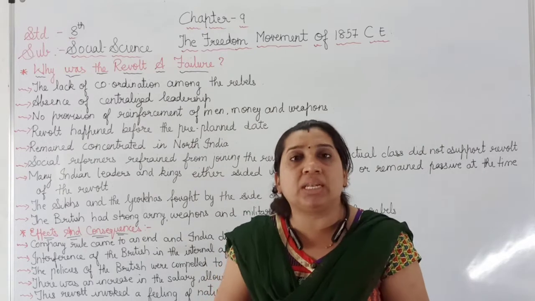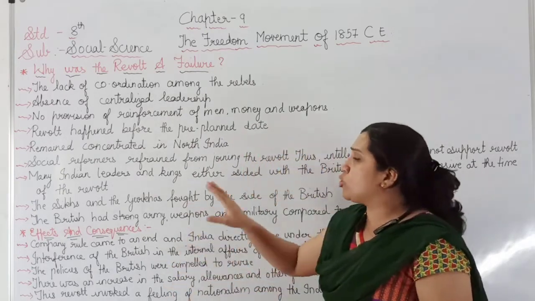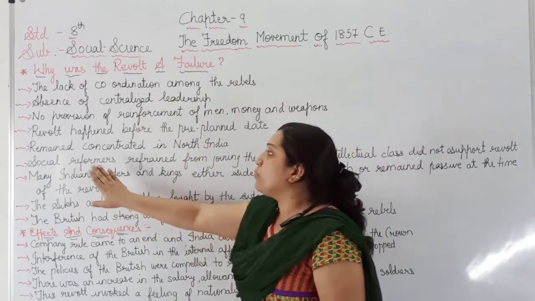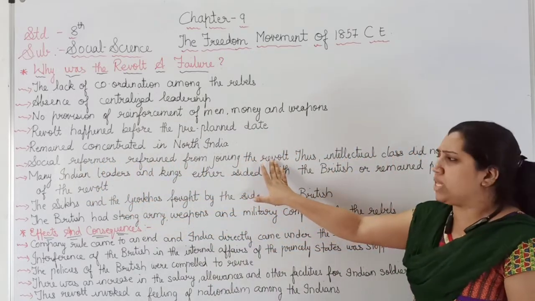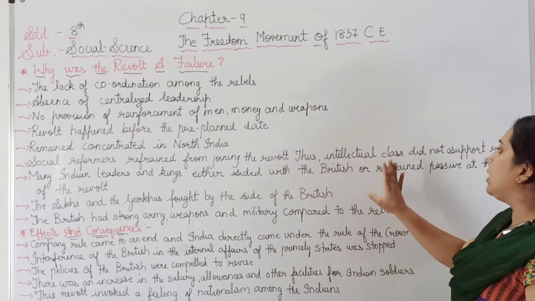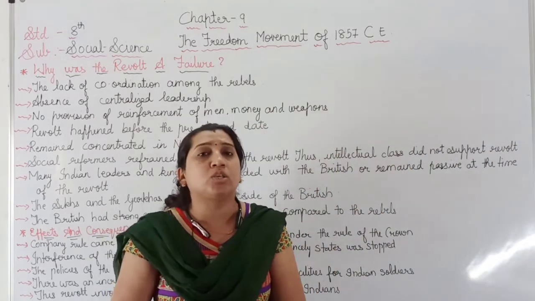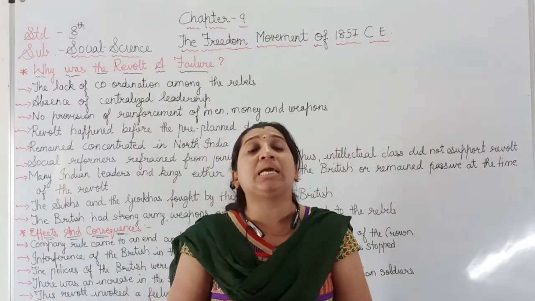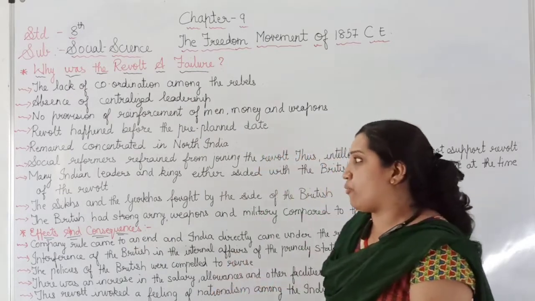Central India and South India were also part of the revolt of 1857, but the concentration was mostly in North India. Here, social reformers refrained from joining the revolt. They refused, they did not want to join the revolt of 1857. Thus, the intellectual class did not support the revolt. The educated people did not join either, because the social reformers did not want any fight, and because of that, some of the educated people did not join the revolt of 1857.